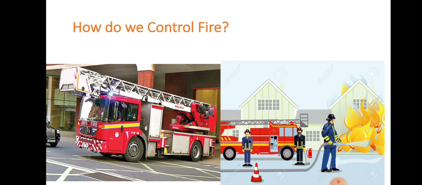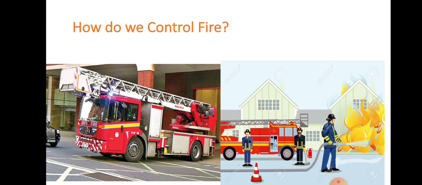Okay, and already you have learned that there are three essential requirements for producing fire. What are they? First one, the fuel. Next one, air, to supply oxygen, and heat to raise the temperature of the fuel beyond the ignition temperature. These three are the essential requirements for producing fire. So fire can be controlled by removing one or more of these requirements.